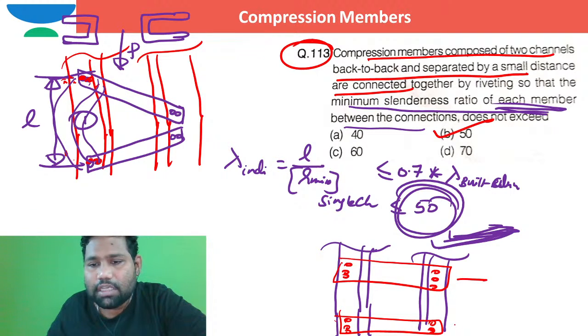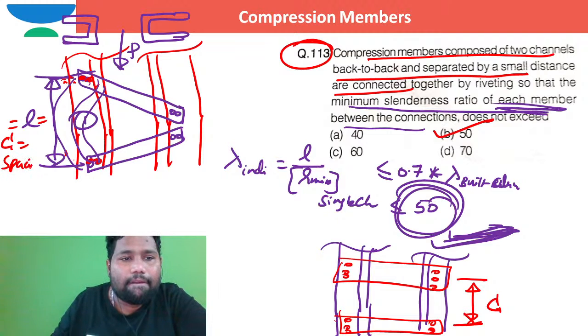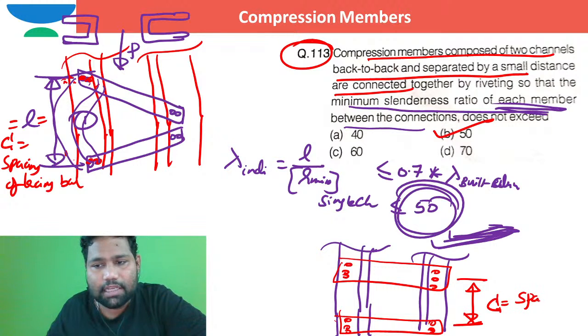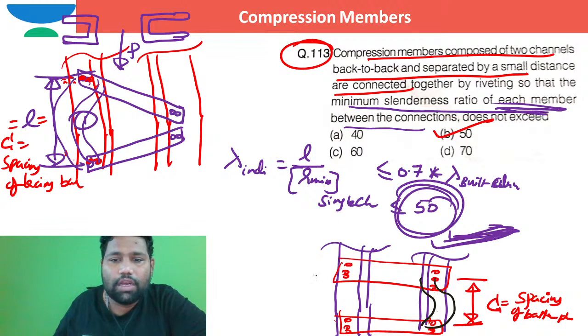What is this? This is nothing but the spacing of the battens. L is the spacing of lacing bars, or spacing of batten plates. In between these two spacings the element can buckle. When the spacing is more, the individual rolled column can buckle in between these two.